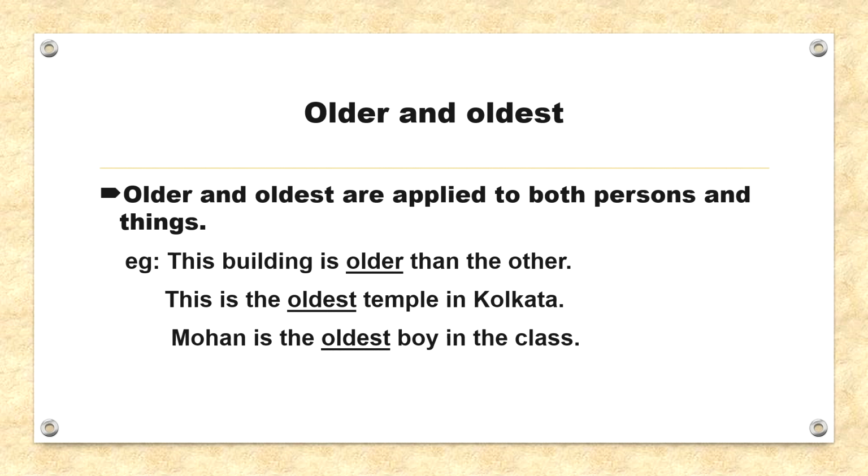Now, next, older and oldest. So, older means of greater age, having existed longer. Older and oldest are applied to both persons and things. For example, this building is older than the other. Next, this is the oldest temple in Kolkata. Mohan is the oldest boy in the class, and so on.